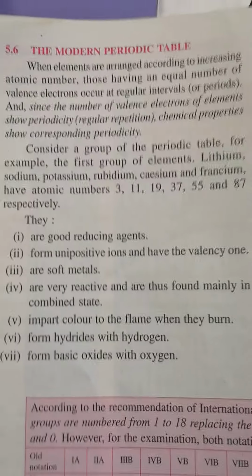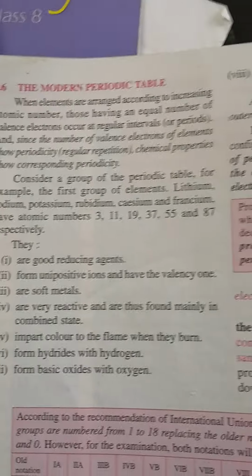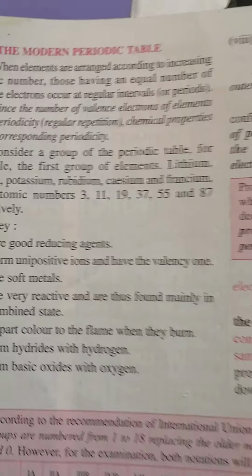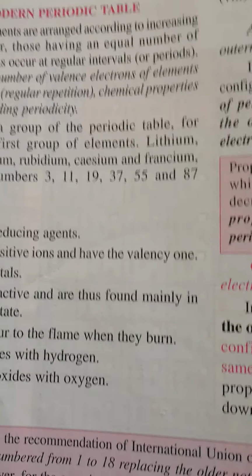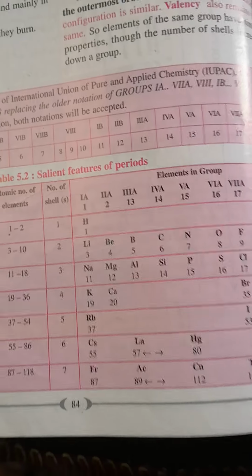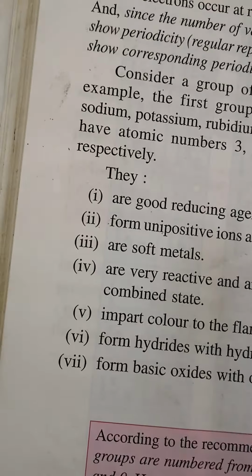Today we start with the modern periodic table. According to the modern periodic table, as I already told you, the elements are arranged according to their atomic number, and we have 18 groups and 7 periods. You can check here, we have 18 groups and the 7 periods here. Now we are taking the first group.